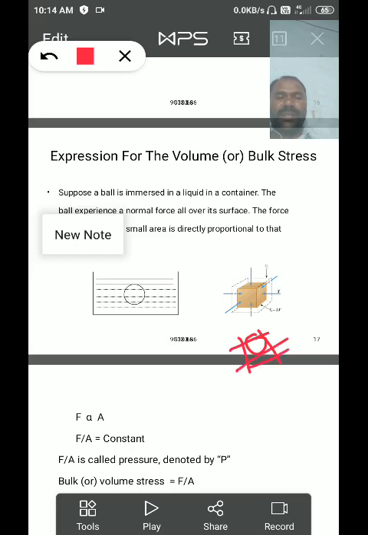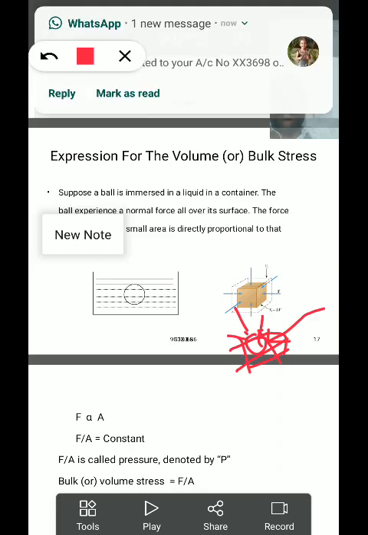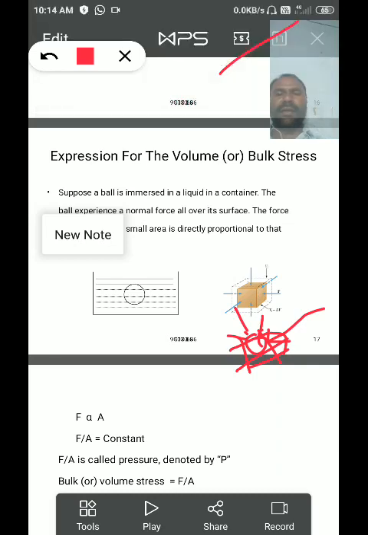Then the force acting per unit area is called a normal stress. So the number of normal stresses acting on a body, that force per unit area causes the body to compress. Compressing the body means force by area is one physical quantity called normal stress.